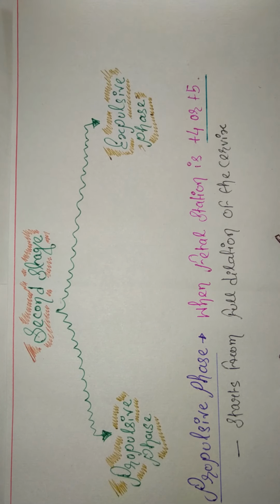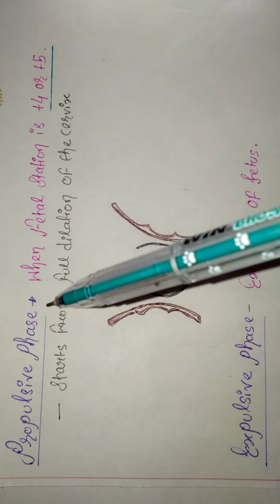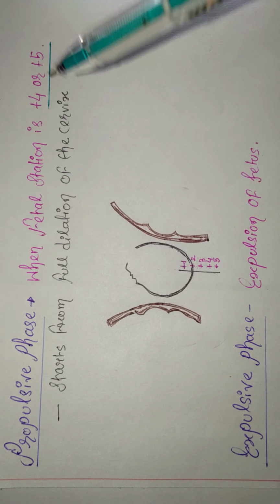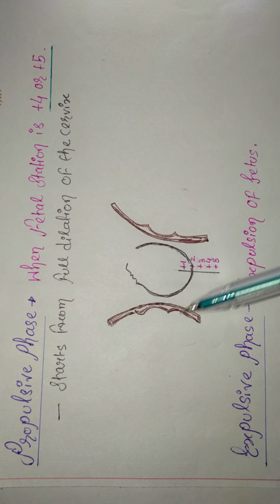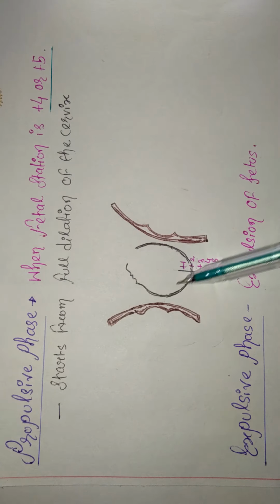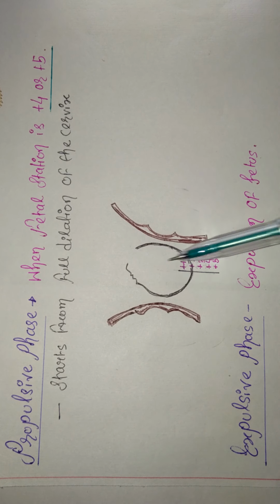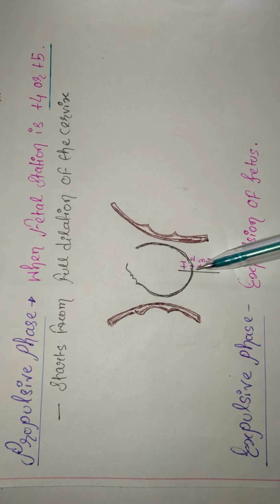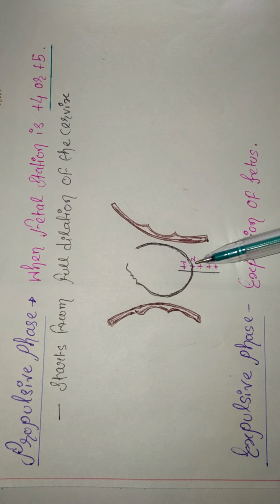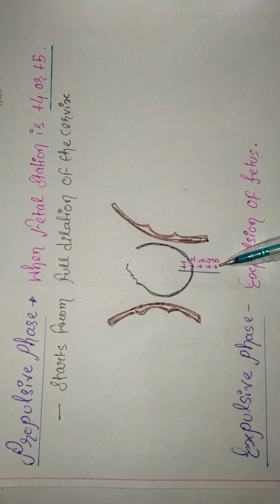Now let's understand what the propulsive phase means. The propulsive phase is when the fetal station is +4 to +5. This is the female pelvis, and here the baby is descending towards the birth canal. Here are +1, +2, +3, +4, +5.